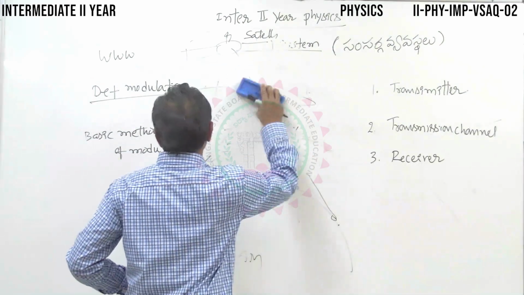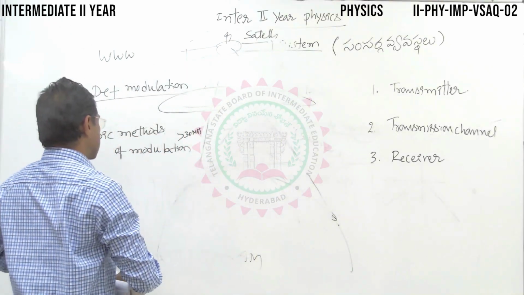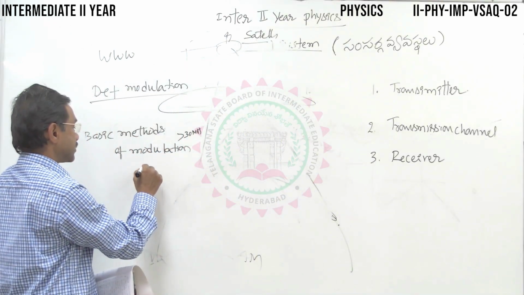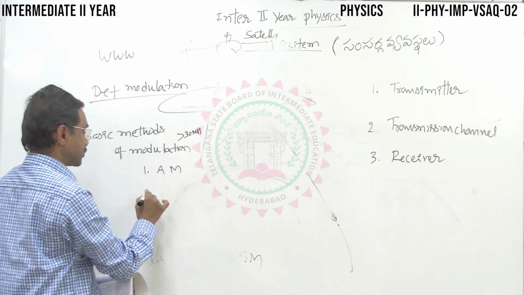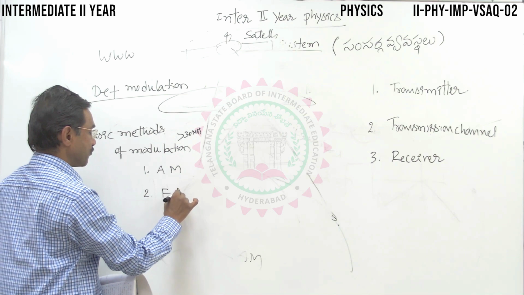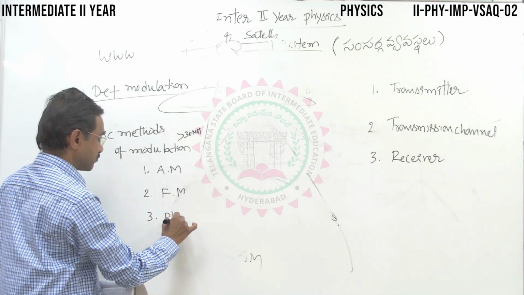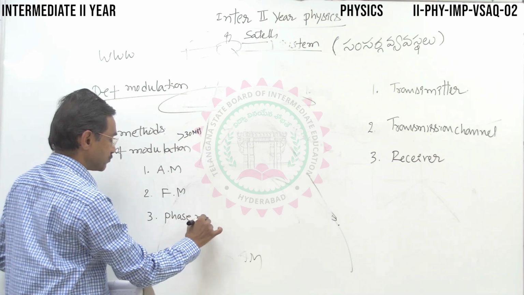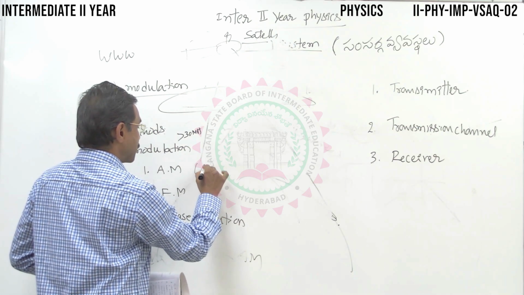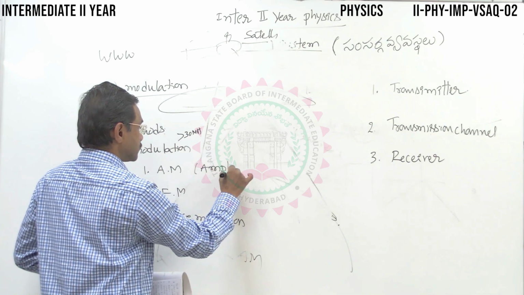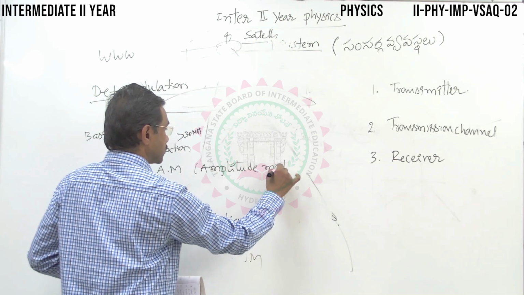There are three basic methods of modulation: AM, amplitude modulation; FM, frequency modulation; and third, phase modulation. This is amplitude modulation. Please note down, dear students.